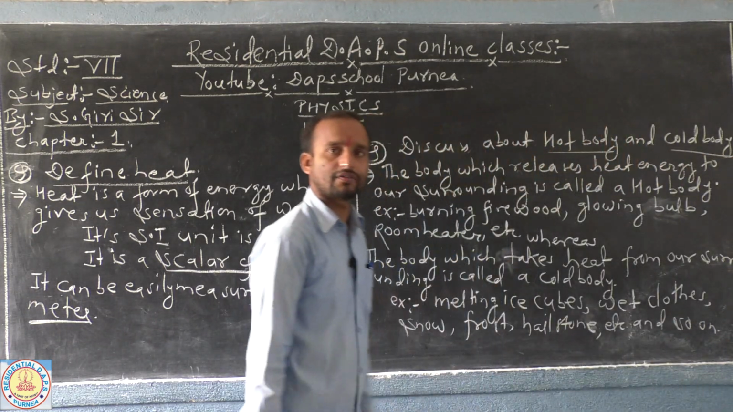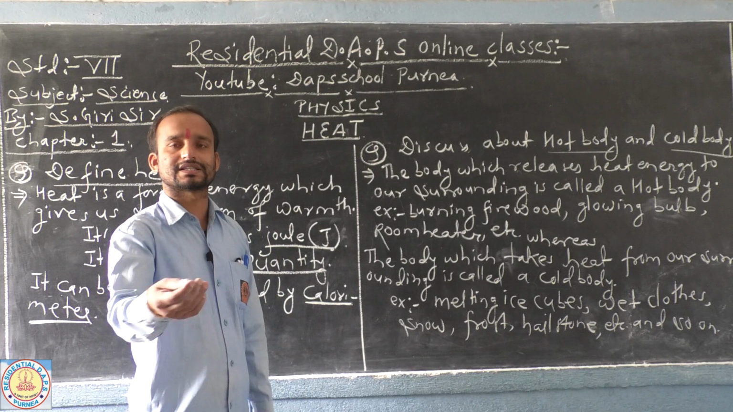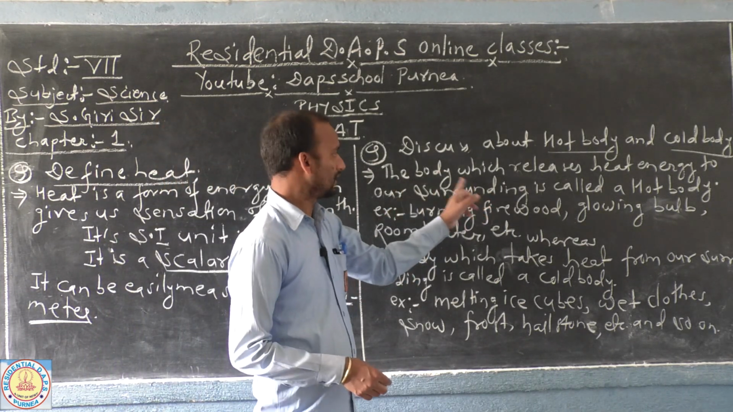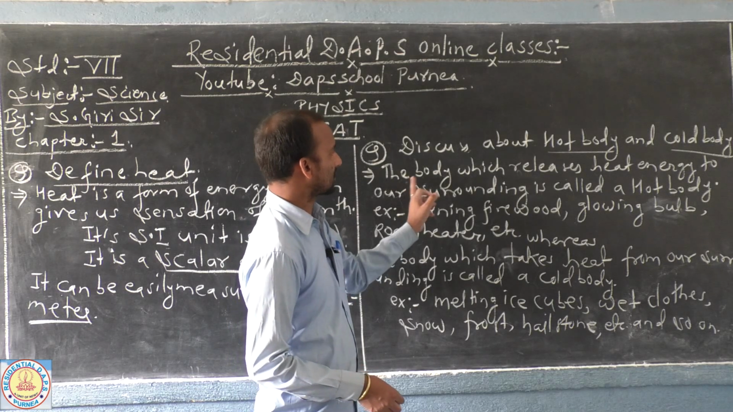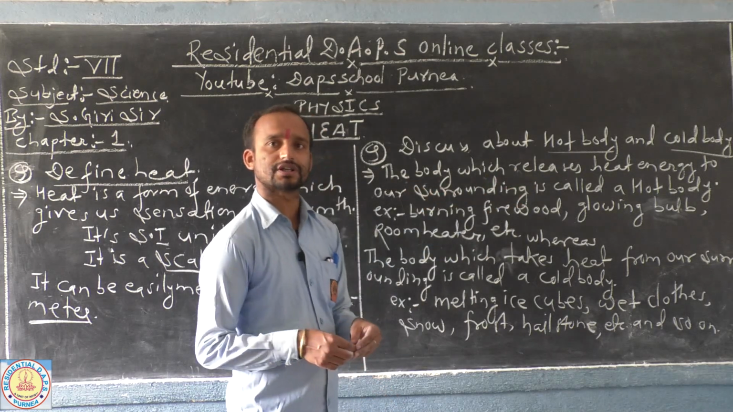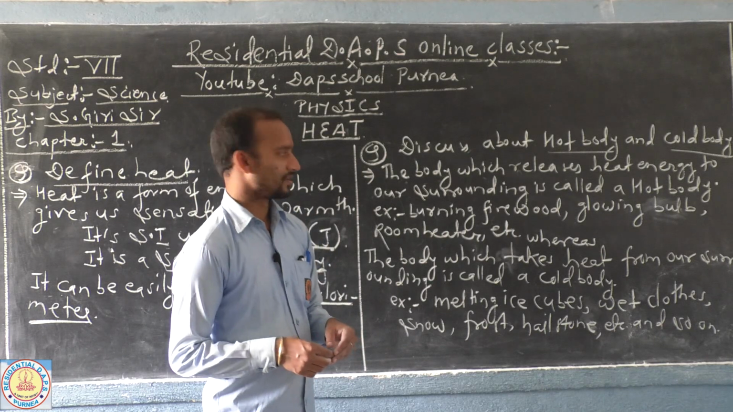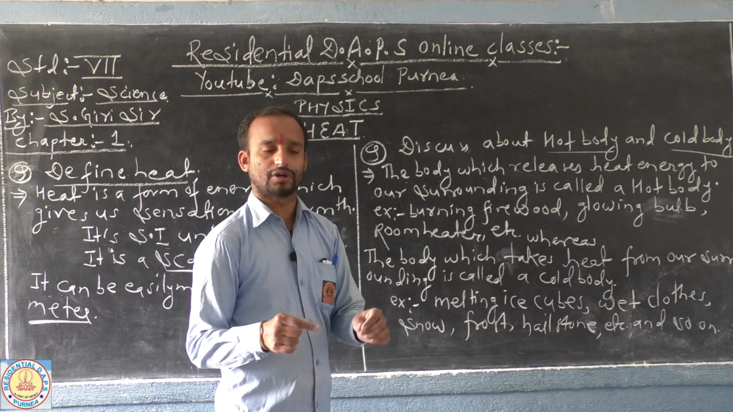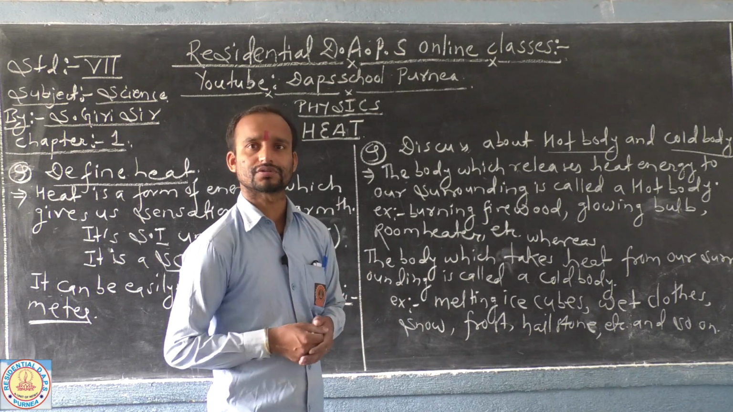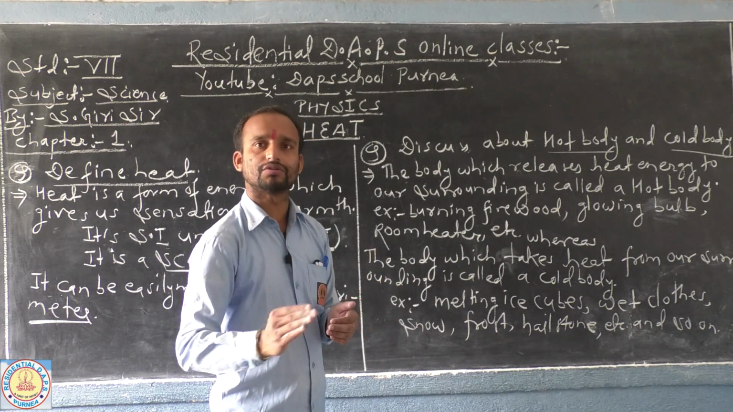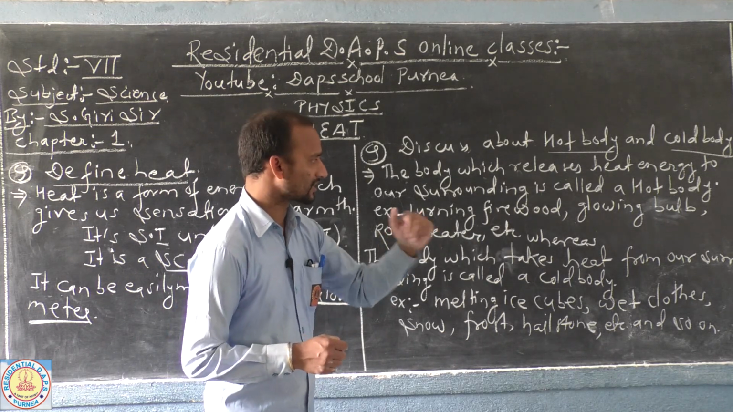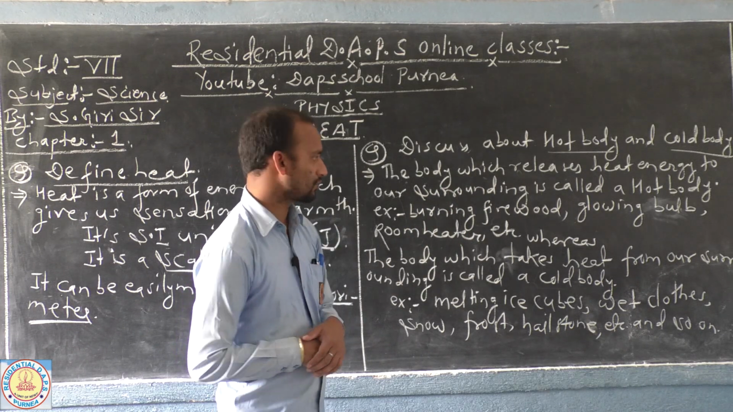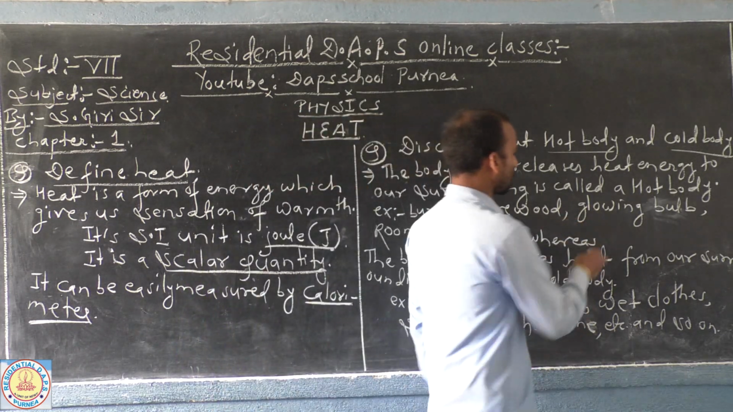Now the next topic: after heat, we need to discuss the hot body and the cold body. What is the meaning of a hot body? When is a body said to be hot or cold? It is a simple definition: the body which releases heat energy to the surroundings is a hot body. Suppose I burn firewood, LPG gas or any fuel, it radiates heat energy. At that time that body is a hot body because it is releasing heat energy to the surroundings.